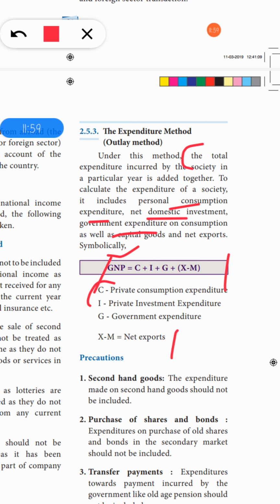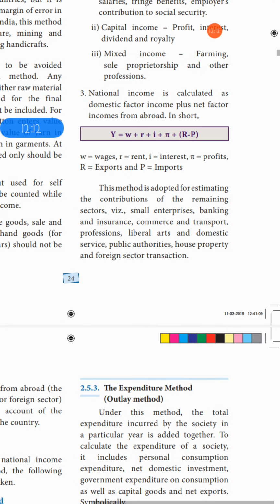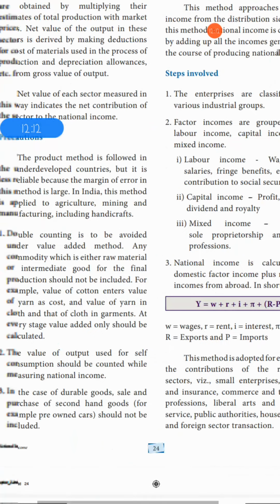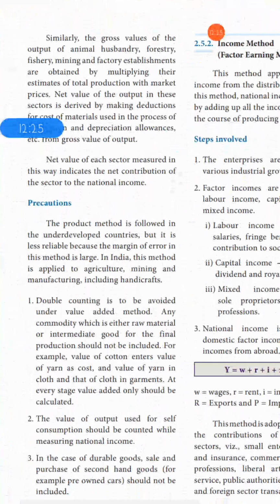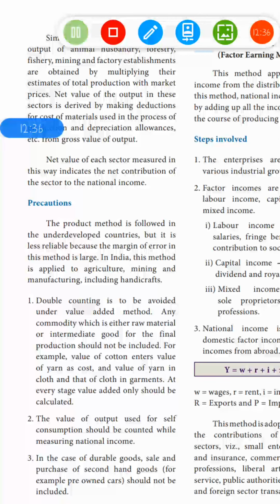in the book. Okay, and now the next question is, what is the solution to the problem of double counting in the estimation of national income? So you can take page number 24. So here, page number 24, here you have, so double counting, that is, this is given below the product method. Okay, so double counting is here. So this is your fifth question of part C.